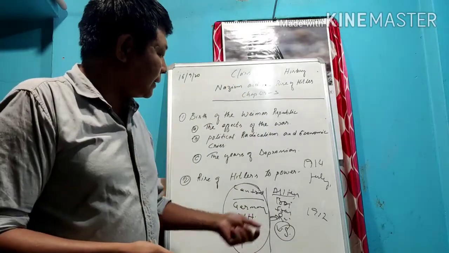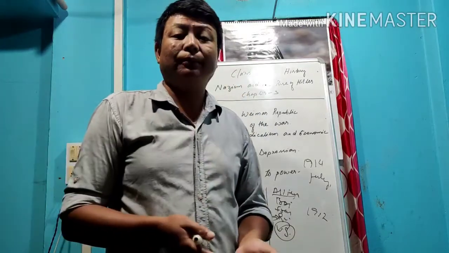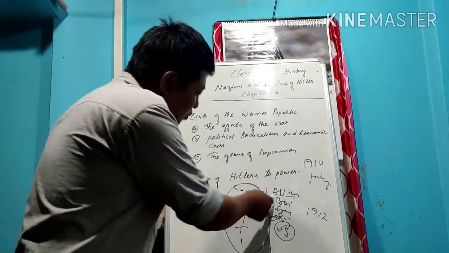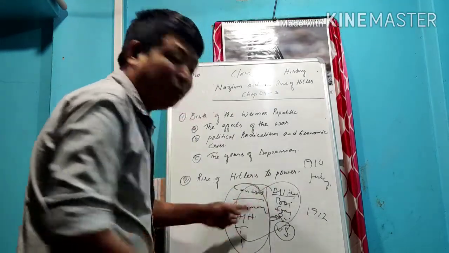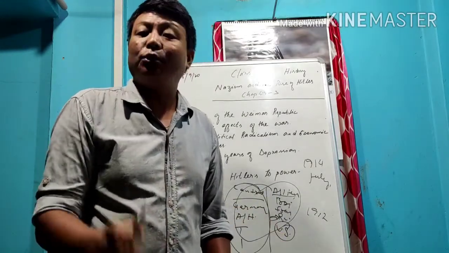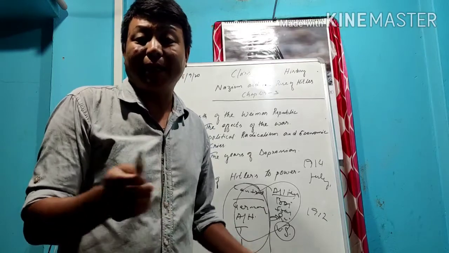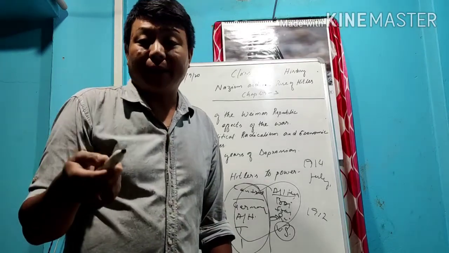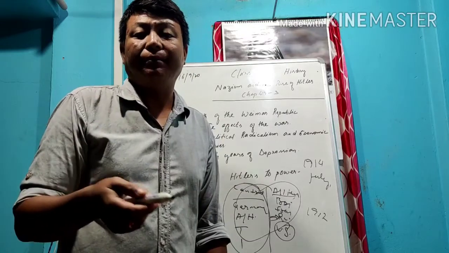We already saw the causes of the First World War, and we know that all these countries are in Europe except one country, the USA, which is from the American continent, North America.